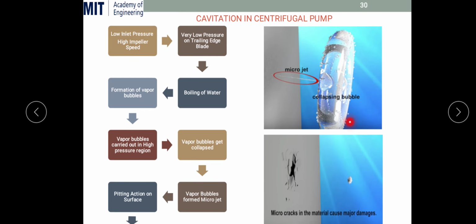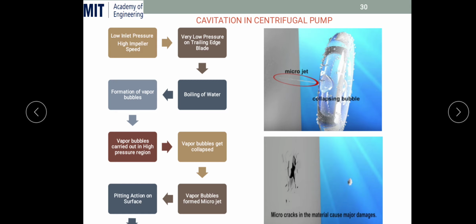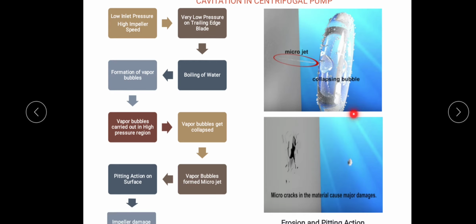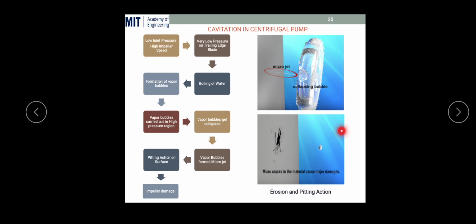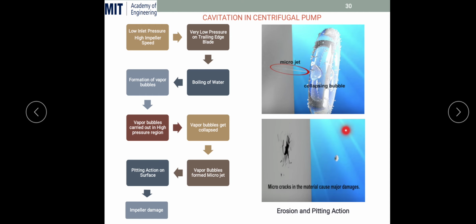So we can also call this erosion, and this is not a single bubble, there are hundreds or thousands of bubbles, and simultaneously they are collapsing in the high pressure region, so that erosion or damage of that particular surface takes place. It's also called erosion and pitting action. So this particular process of erosion and pitting action due to the vapor bubbles in a centrifugal pump is called cavitation. Through this block diagram also we can summarize this cavitation process.